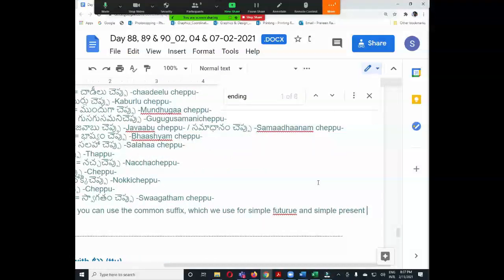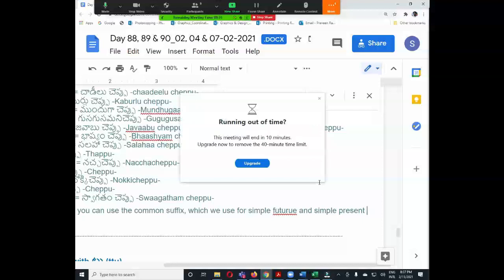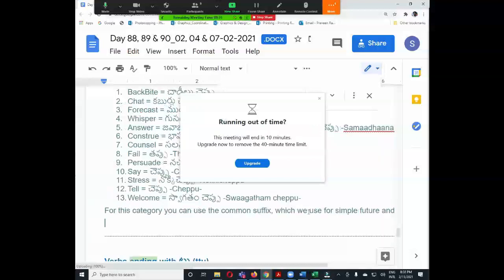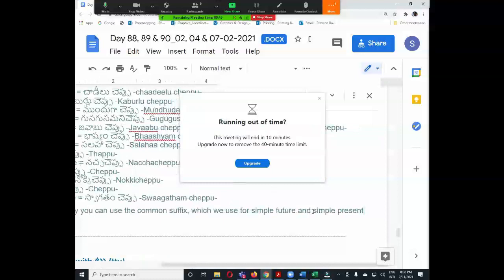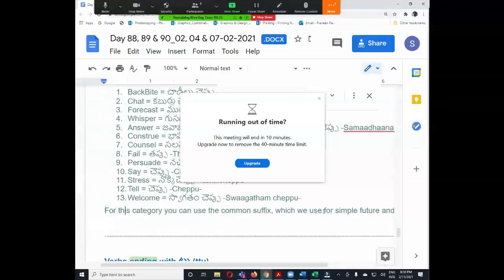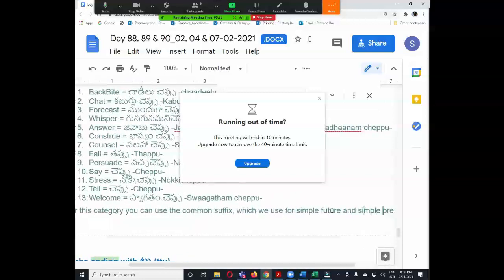So what is the common suffix for simple future tense and simple present tense? No, that is tanu, tadu, tundi. This is common. For some of the verbs we make a change before adding this common suffix.